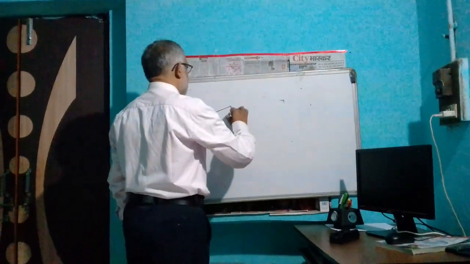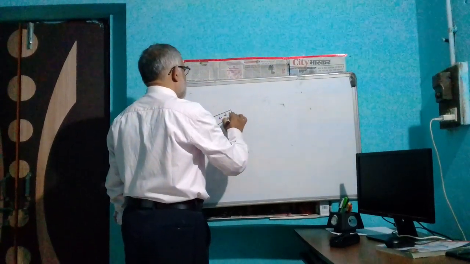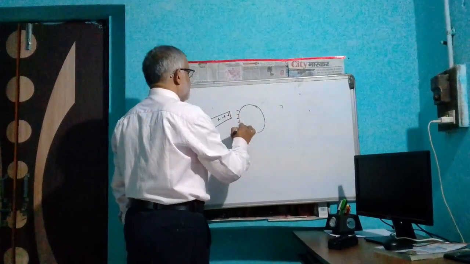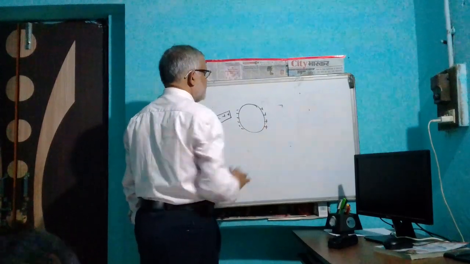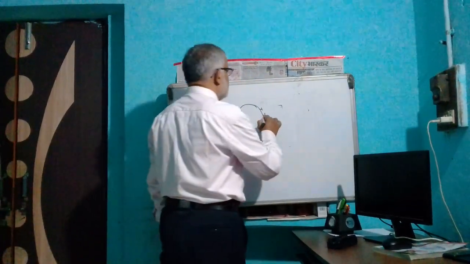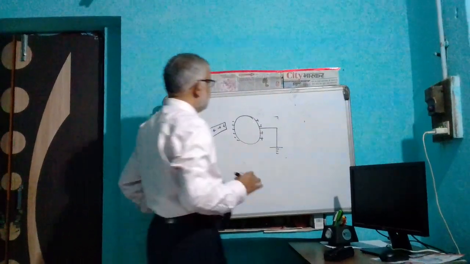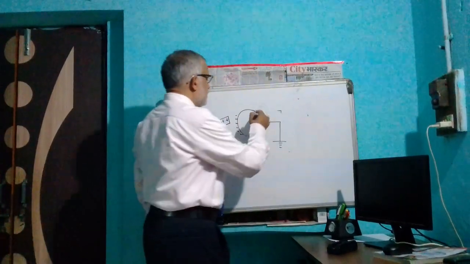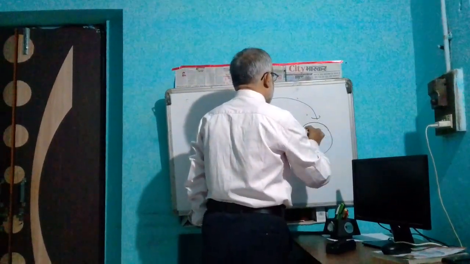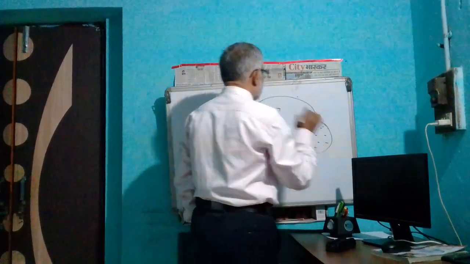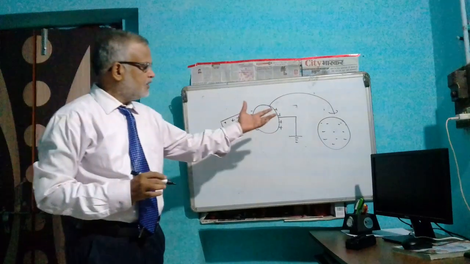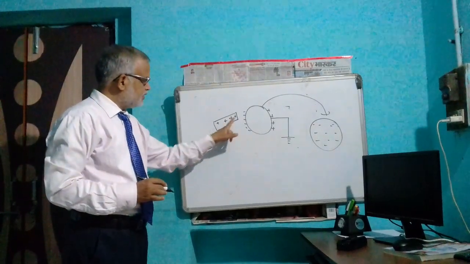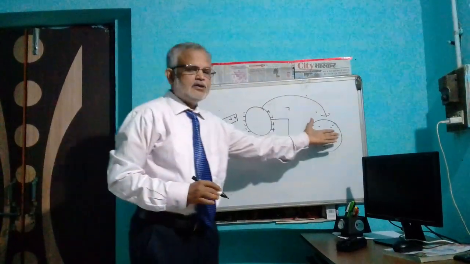When a charged body is taken close to a body, by induction, here negative charge is produced, here positive charge is produced. When it is earthed, then the positive charge is neutralized by the earth and the body gets negatively charged, and when it is taken away, we get the body negatively charged. Thus, we can get a negatively charged body by induction. Similarly, here if we take a negatively charged body, then this body is positively charged.